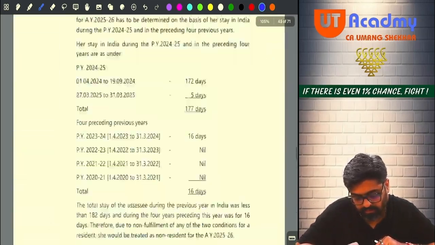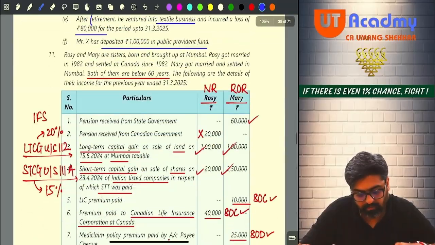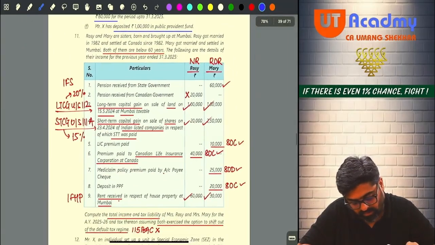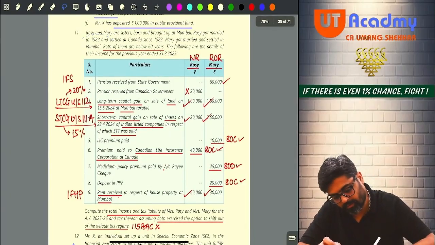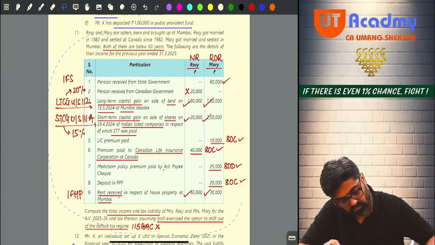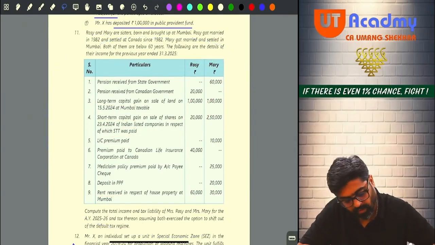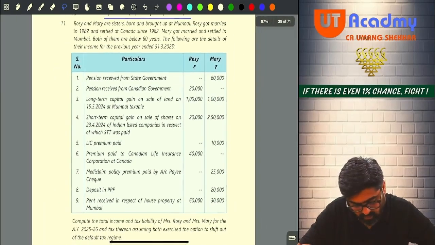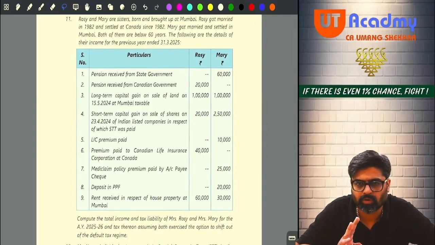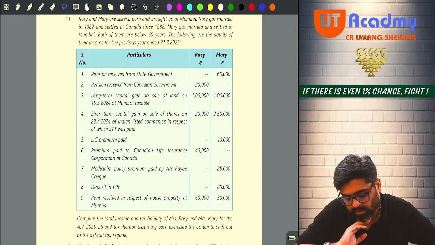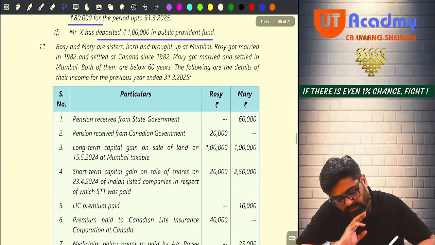Now come to the 11th sum. 11th sum, Rosie and Mary. This question was asked in the exam. This is your exam question. And a very, very good question. This will test you properly. And this was, if I'm not wrong, for 10 marks. 10 marks question. See, Rosie and Mary are sisters born and brought up in Mumbai.